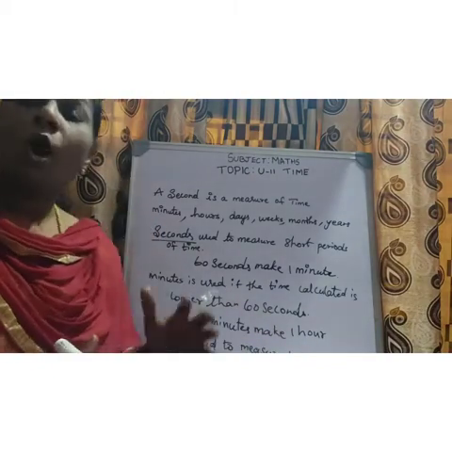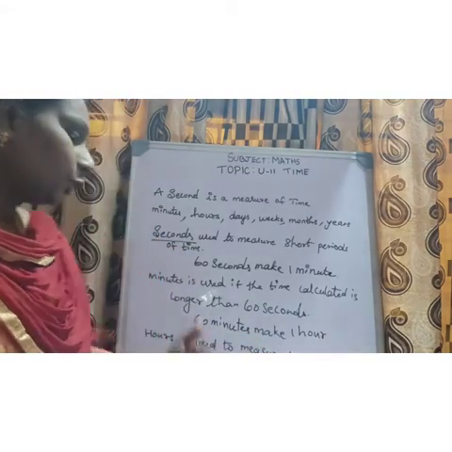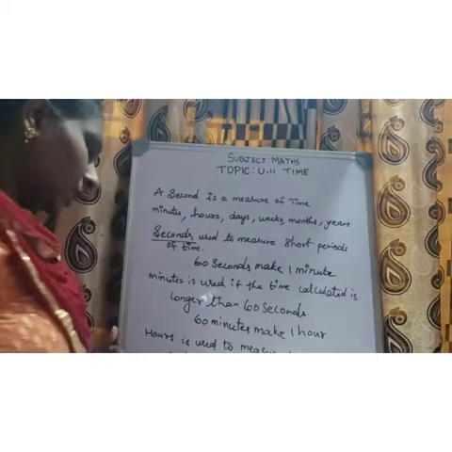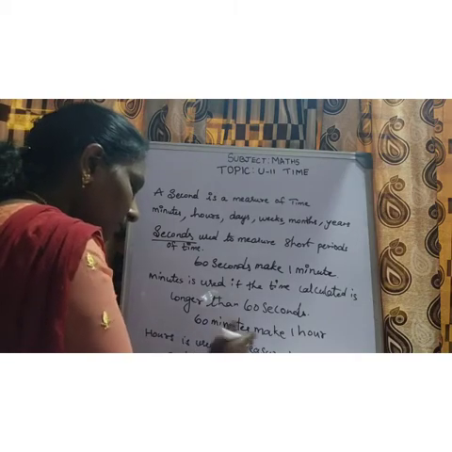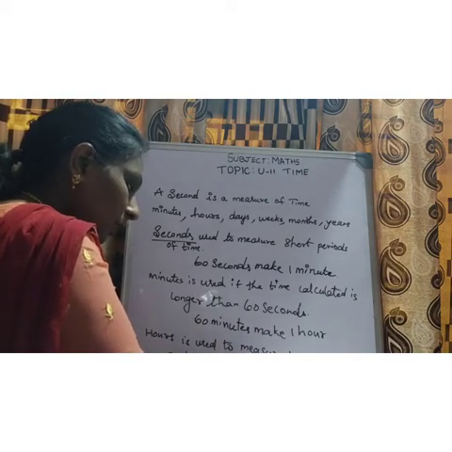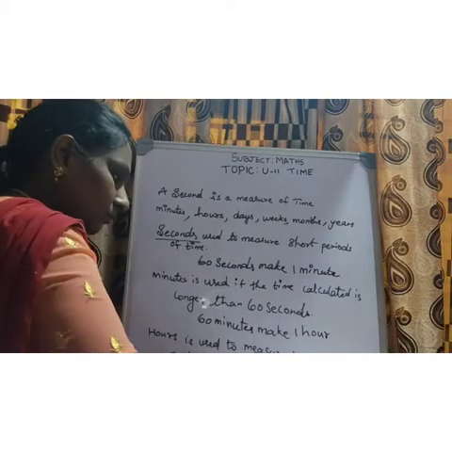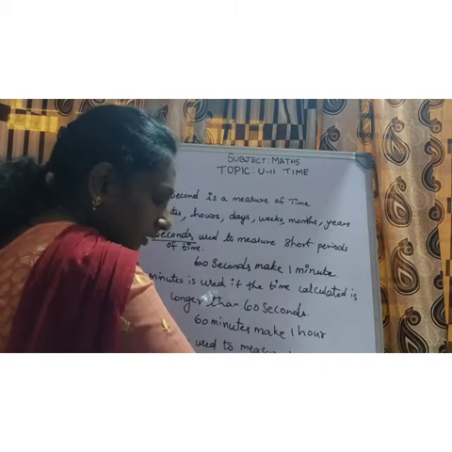So in a day, how many hours are there? In one complete day, how many hours are there? 24 hours are there. So there are 24 hours in a day.